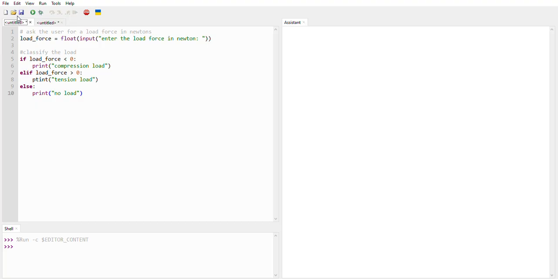This is a simple but practical example of how Python can be used to analyze forces in mechanical or civil engineering applications. So that's all for my lab 5 question 16 practical. Now I'm going to move to my lab 6 question 116.